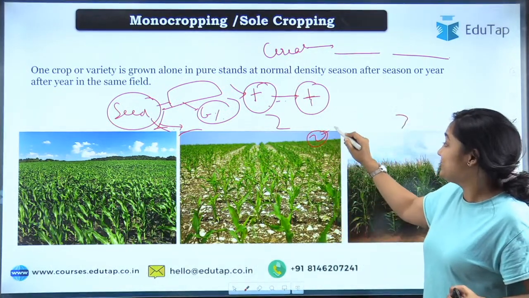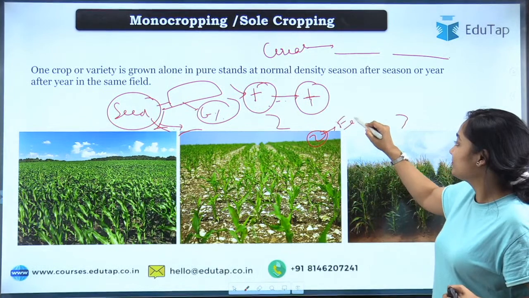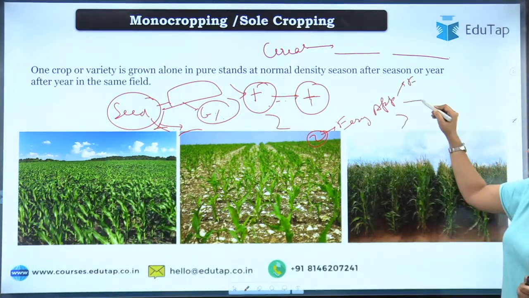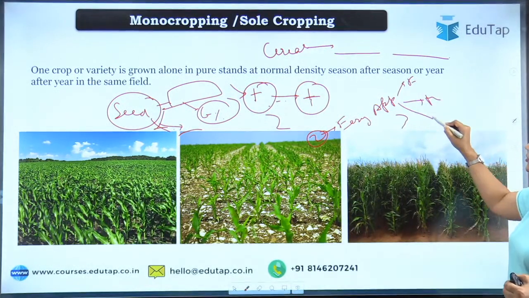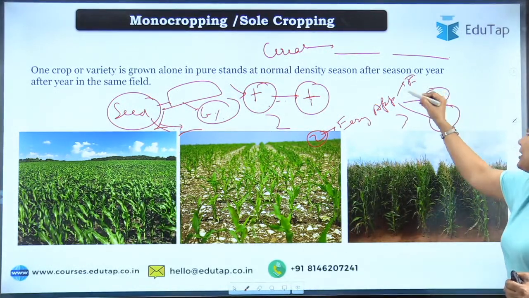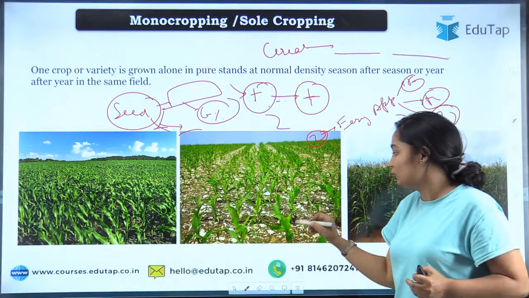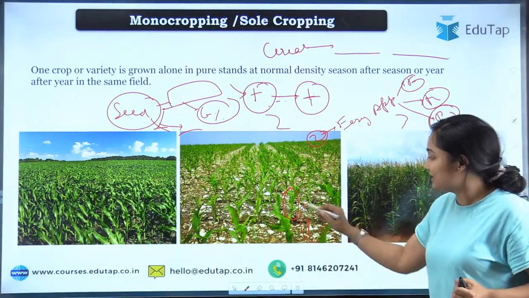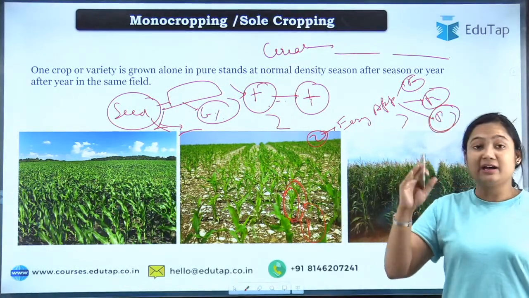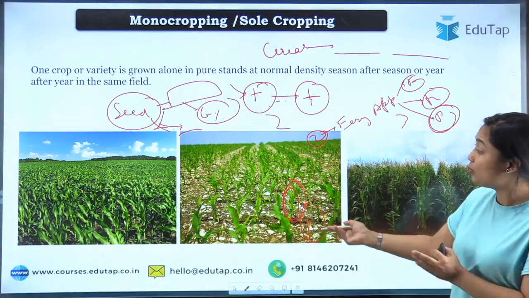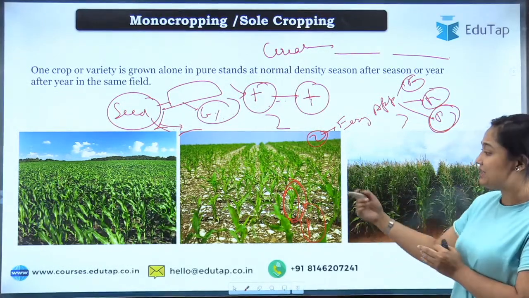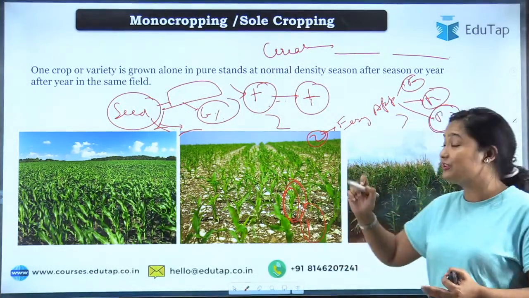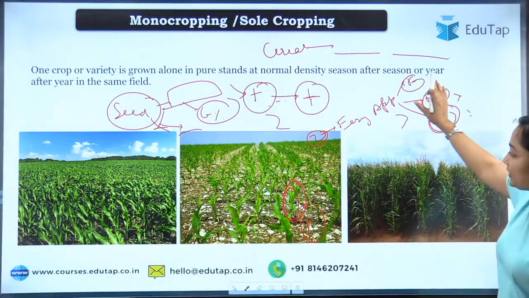Then the second advantage is easy application of what? Fertilizer and your manure, whatever you are using, then pesticide. So you know कि pest कौन से होंगे. Suppose let's say there are two crops, maize and cotton. अब cotton के pest अलग है, ठीक है, maize के pest अलग है. Now a pest attack is there. You don't know what medicine you should use, what pesticide you should apply. Application method भी different हो जाते हैं according to crop. So that is not hectic when we are talking about monocropping.